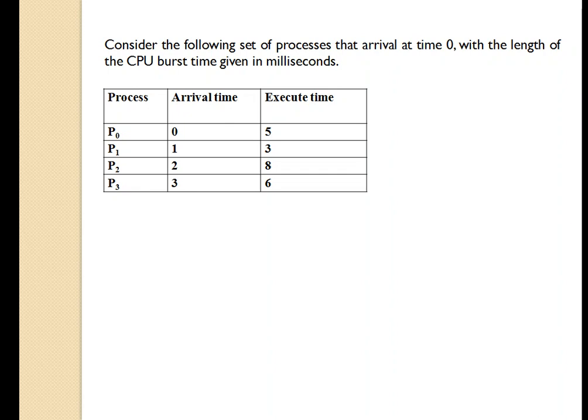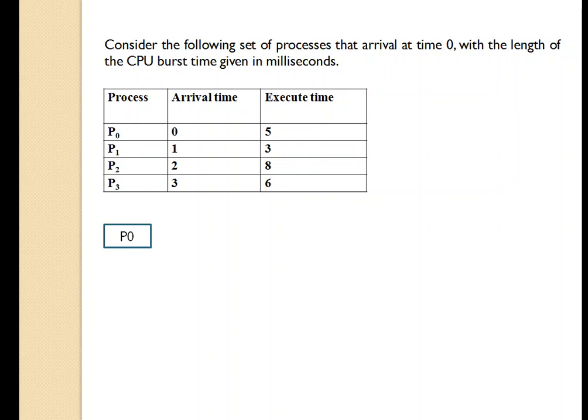P0 requires 5 milliseconds to execute, P1 requires 3 milliseconds to execute, P2 requires 8 milliseconds to execute and P3 requires 6 milliseconds to execute. Now we are going to draw a Gantt chart to calculate the average waiting time. So at the 0th second, P0 has arrived in the queue.